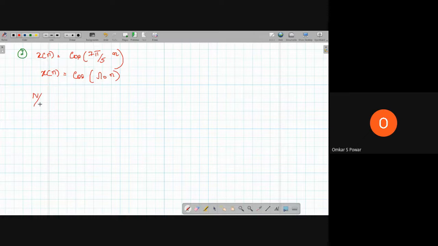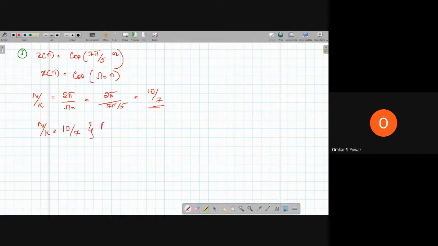We have to find whether the signal is periodic or not, and if it is periodic, find the period. When it is given as x of n it is discrete, for continuous it will be x of t. So N by k is equal to 2 pi by omega naught, so 2 pi divided by 7 pi by 5, which is equal to 10 by 7. So this ratio N by k is equal to 10 by 7.